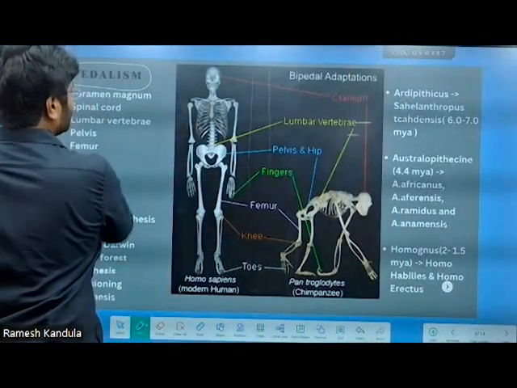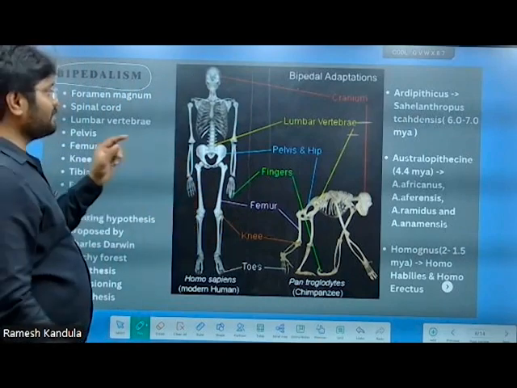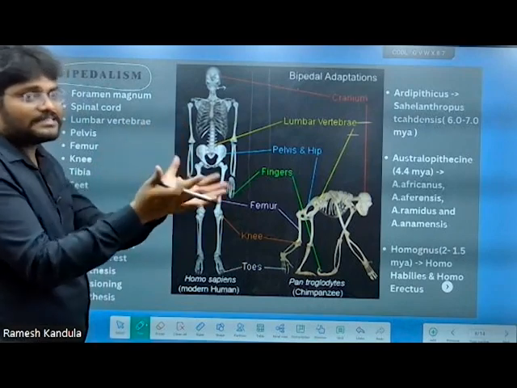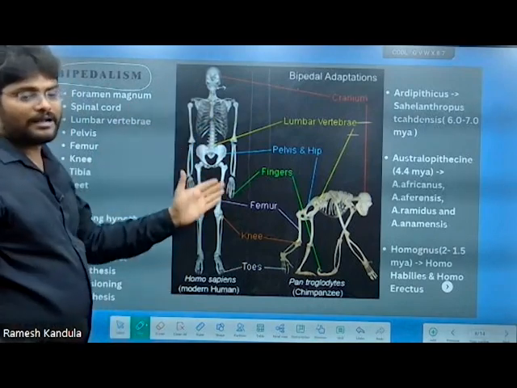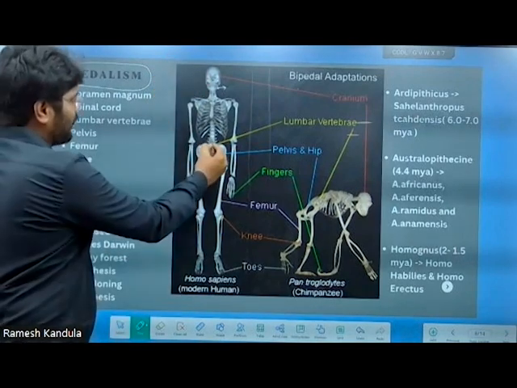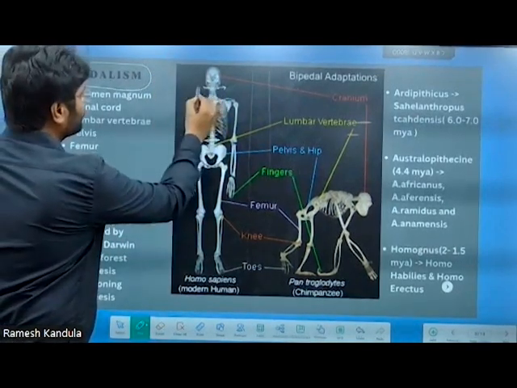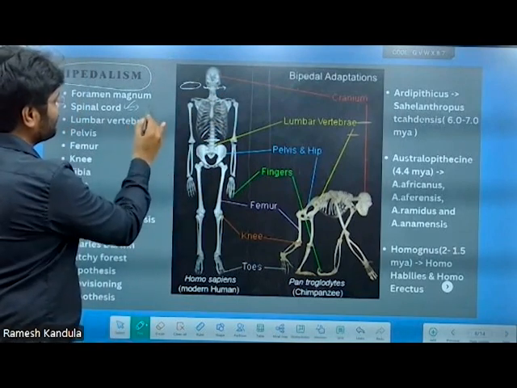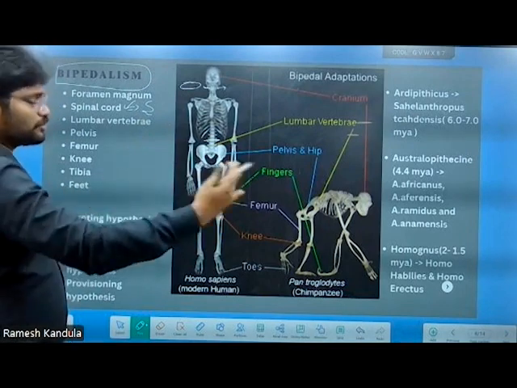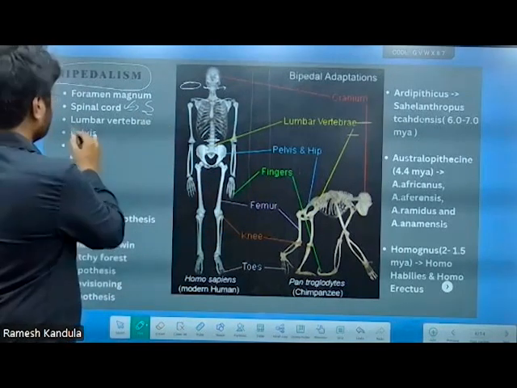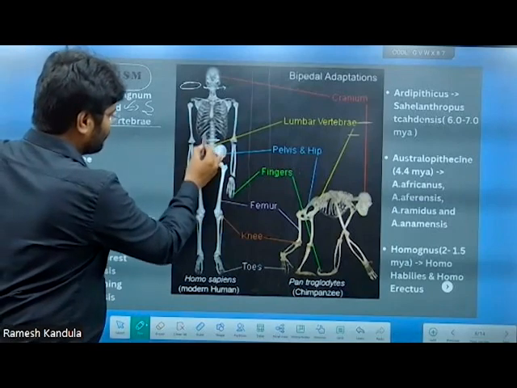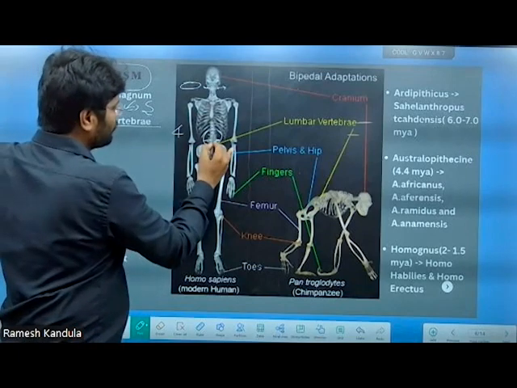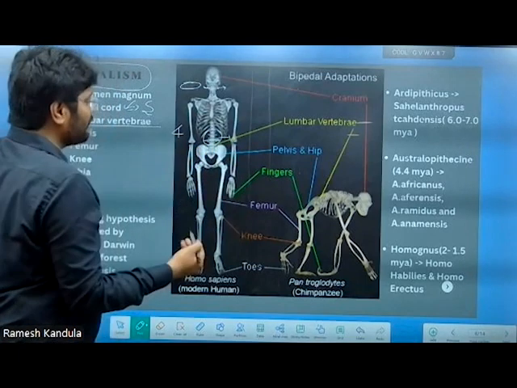Bipedalism changed us anatomically. Here is the foramen magnum, which is nothing but the hole in the base of the skull, through which the vertebral column passes into the brain as well as outside. This is called the vertebral column. The spinal cord is generally S-shaped in our body because it makes forward and backward movement easy. These are the lumbar vertebrae. Here we have 5, but apes have only 4. These 5 lumbar vertebrae give easy forward and backward movement.